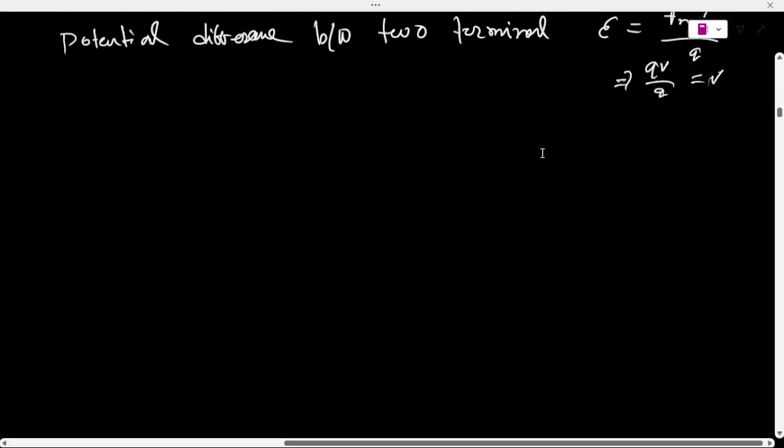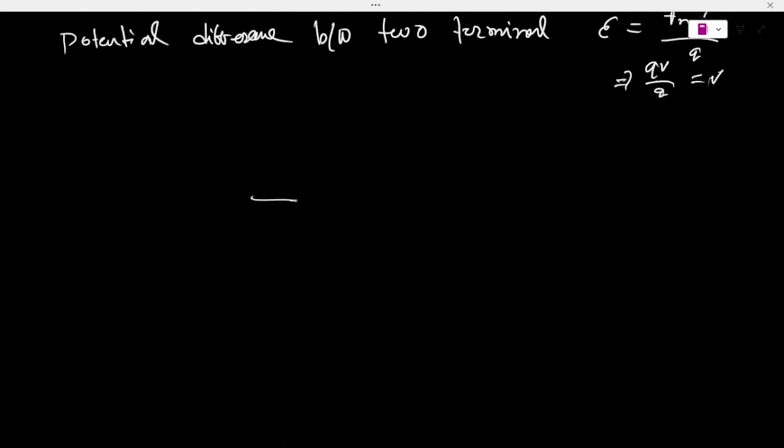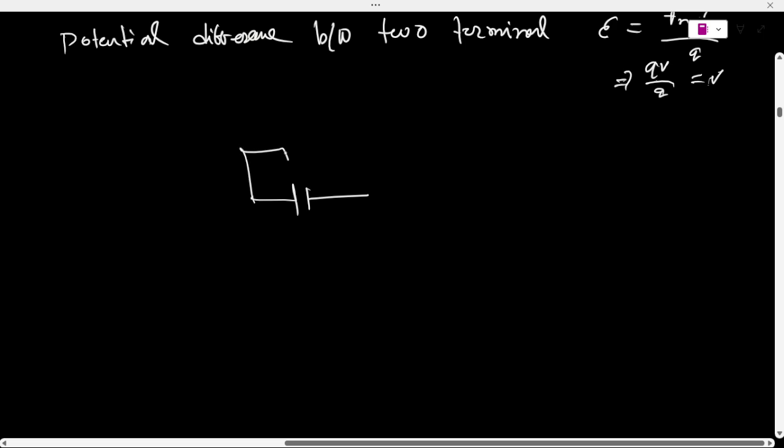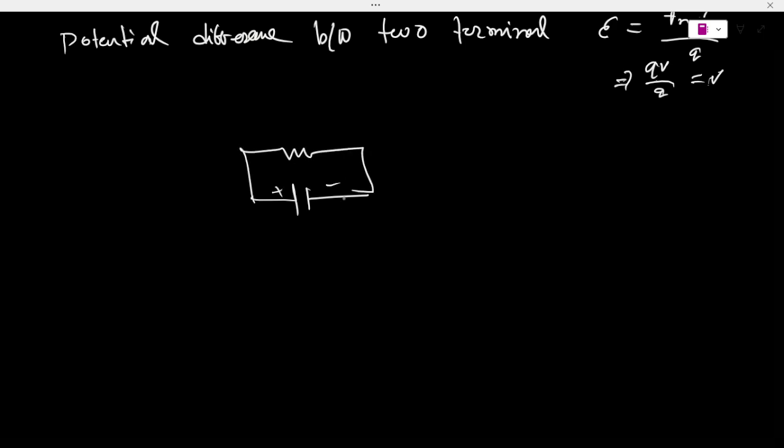Okay, in the diagram, let's say this is a source and this is a resistance. So this is positive and this is negative. When the two electrodes exchange charges with the electrodes, consequently the positive electrode P develops a positive potential, where V is greater than 0 with respect to electrode A, and the negative electrode N develops a negative potential. I hope you understand.